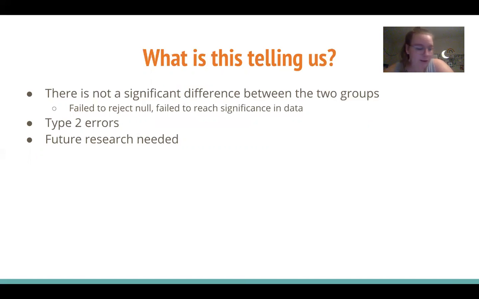So it's telling me that there's probably no differences between groups, but this could be a result of a type 2 error. And again, type 2 errors are when we fail to reject the null hypothesis when we actually should. So maybe there is a difference between groups where we just didn't measure correctly. We didn't use correct measurements. And this could be that we didn't differentiate between groups well enough. We grouped TV shows and movies together for comedy and drama, so that might be causing some issues. So we should look further into that.